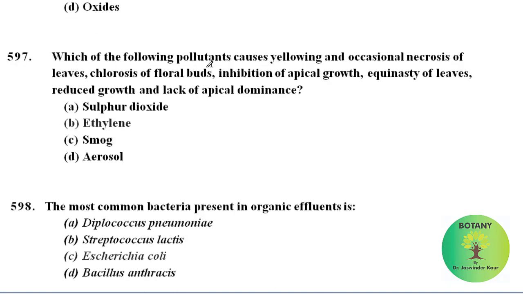Which of the following pollutants cause yellowing and occasional necrosis of leaves, chlorosis of floral buds, inhibition of apical growth, epinasty of leaves, reduced growth, and lack of apical dominance? This can be caused by pollution of ethylene. The most common bacteria present in organic effluents are Escherichia coli or E. coli.